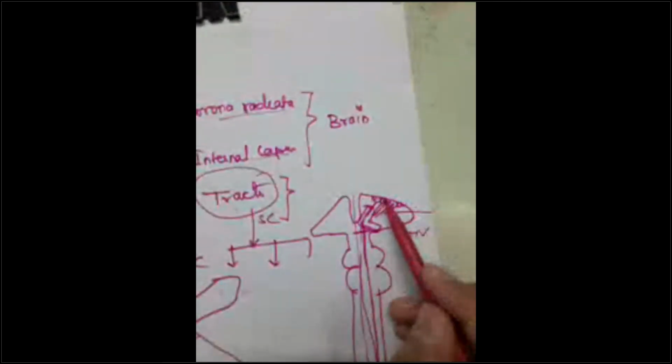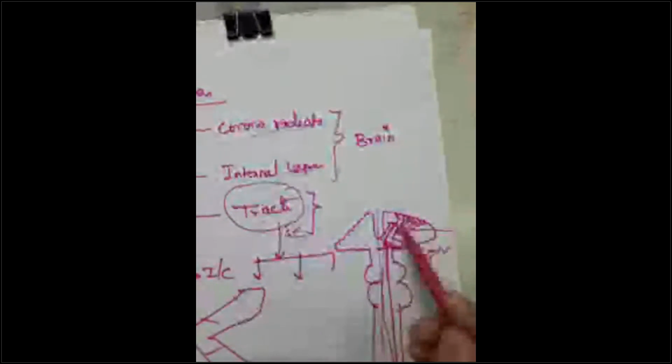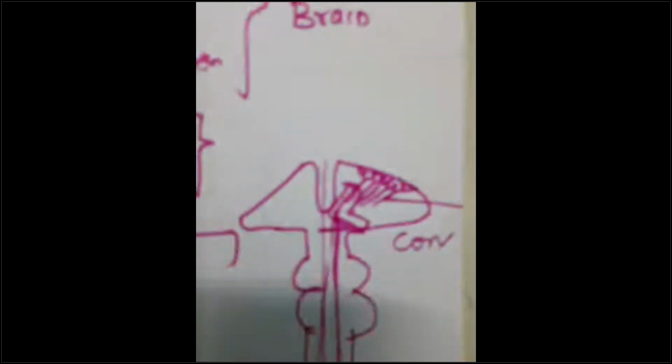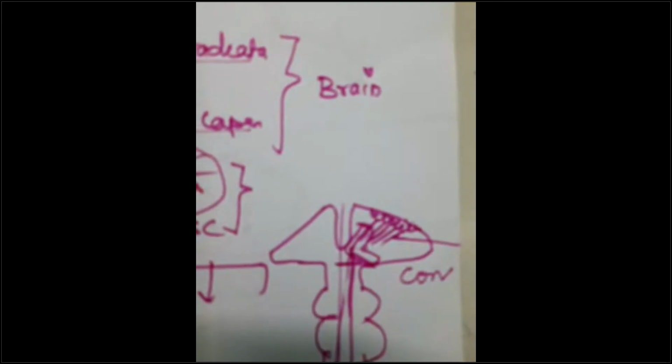The part from the cortex till the internal capsule is known as the corona radiata. I know this diagram is not clear, but please manage, guys. If I keep on drawing good diagrams, that will be a waste of your time. This is the internal capsule, guys. This will be a longitudinal structure like this.